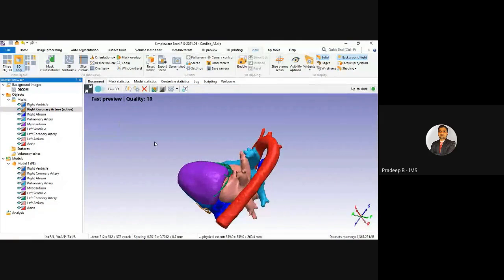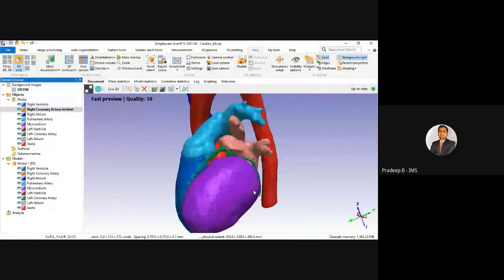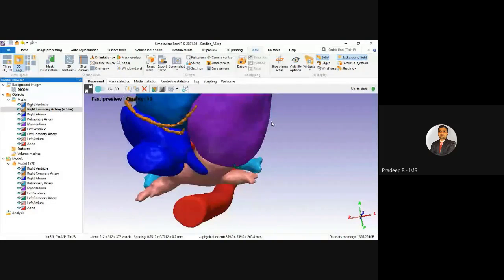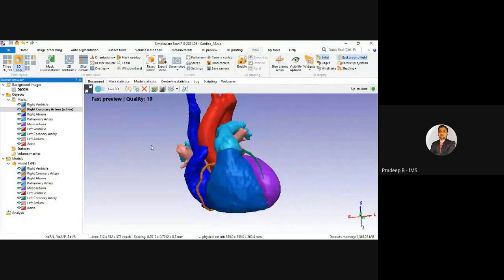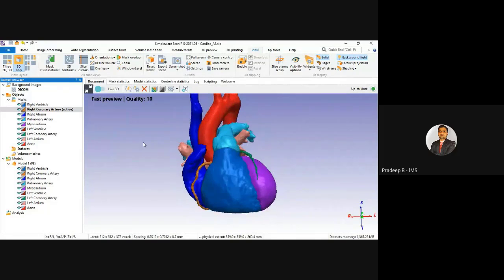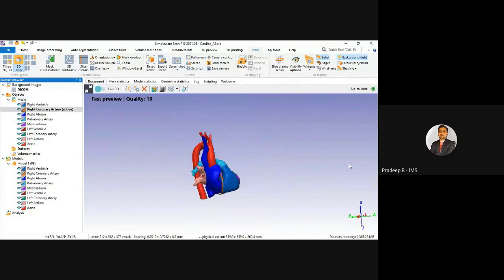Okay, you can see here, after the segmentation of this heart, and by applying a few morphological and additional smoothing tools, your final model will look like this.